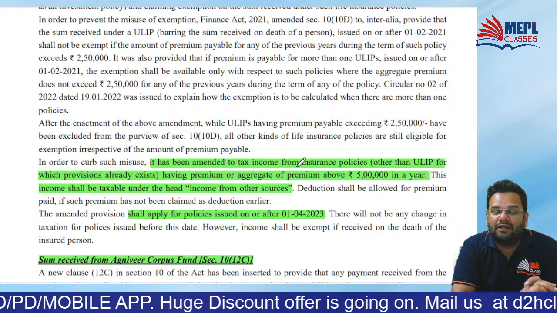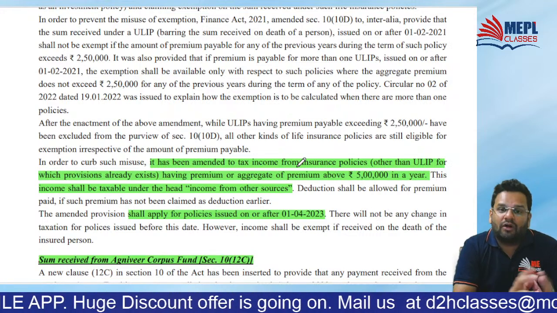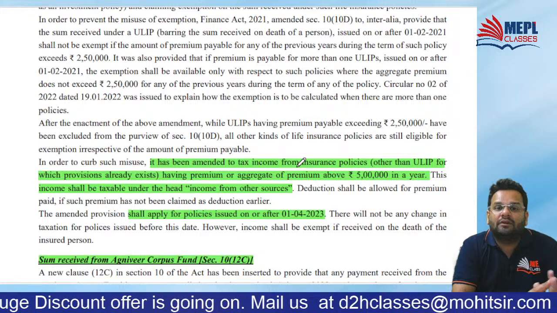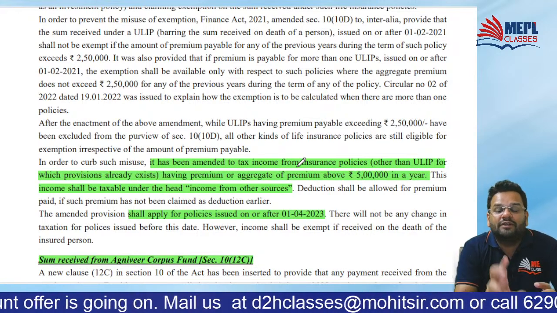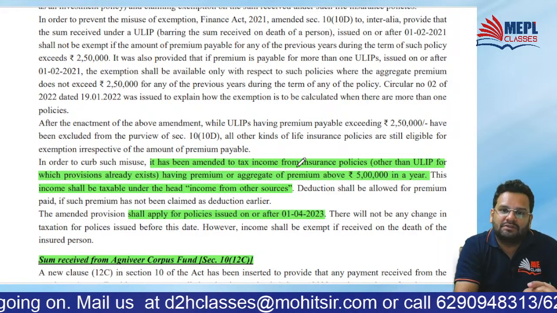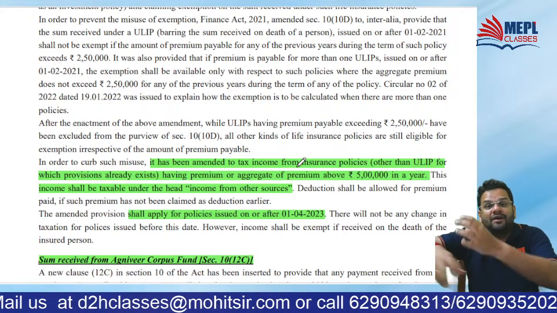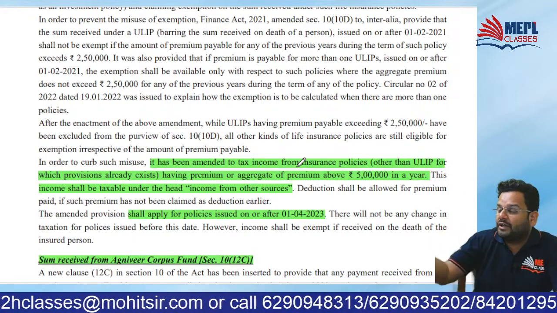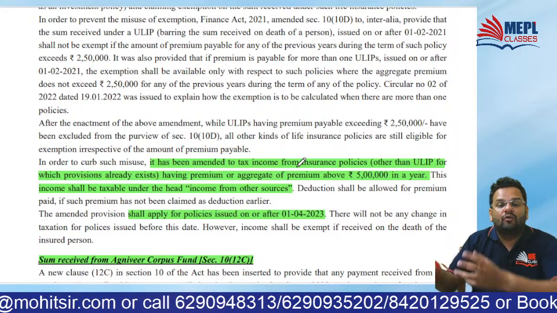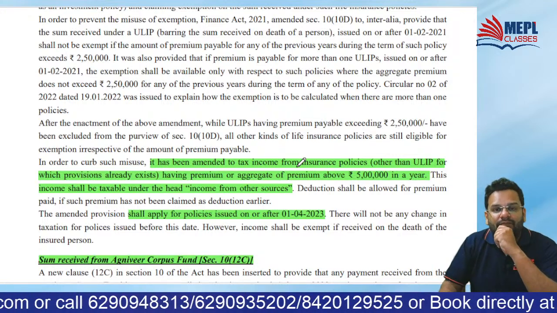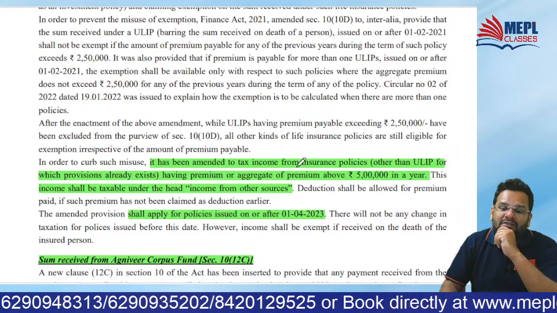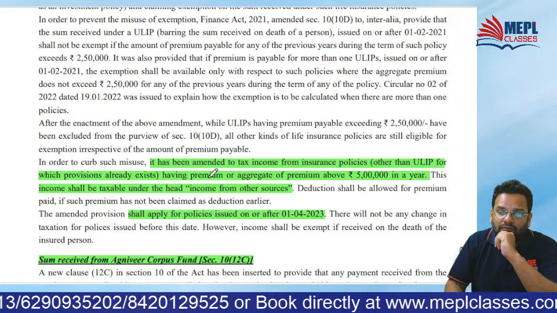Why has this been done? Because what many high net worth people do, they do the investments via life insurance, so that proceeds of life insurance when received will be exempt. So government started understanding that. So what they did?